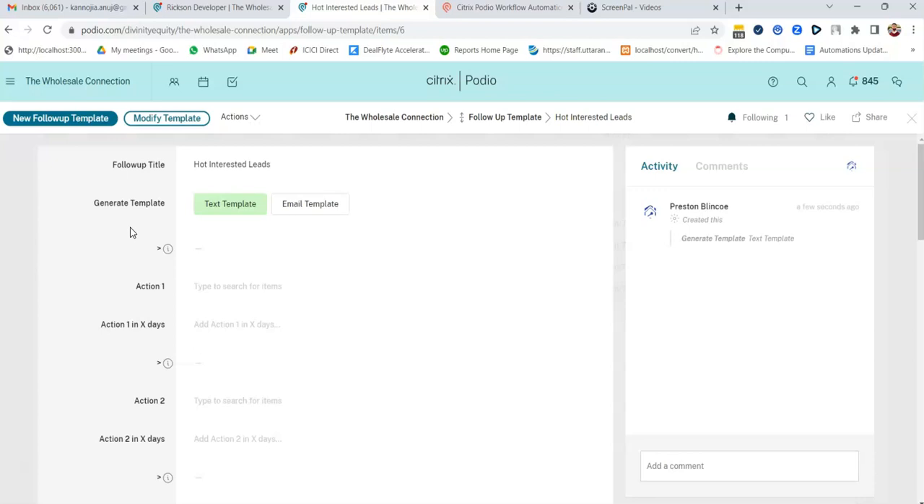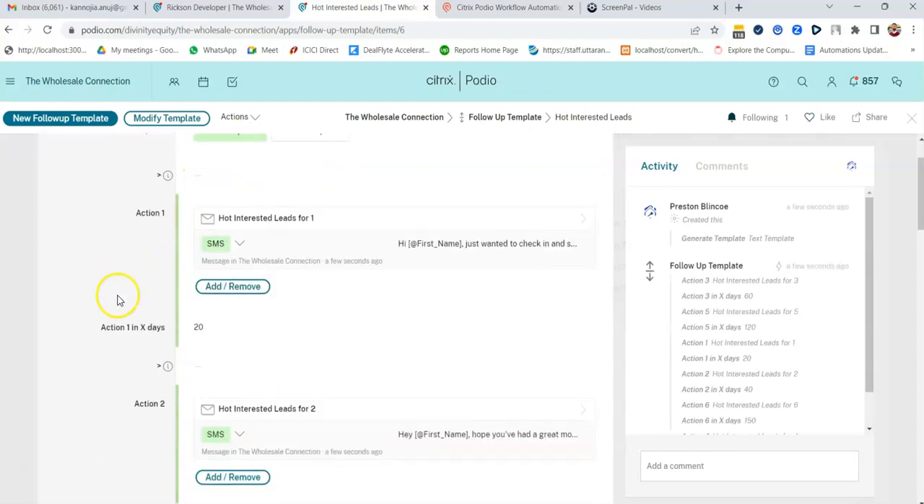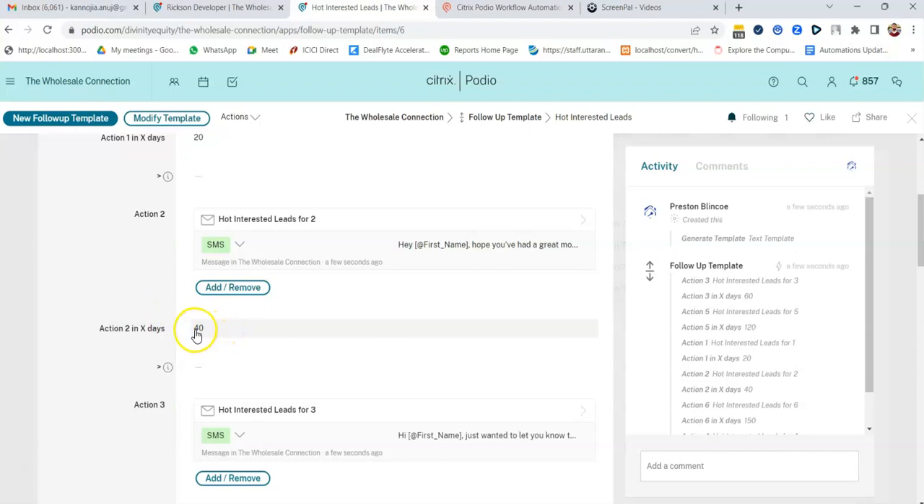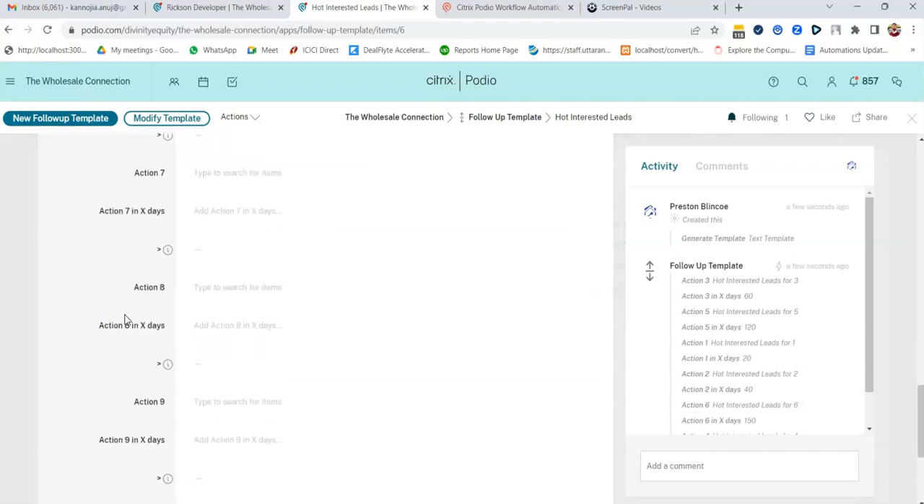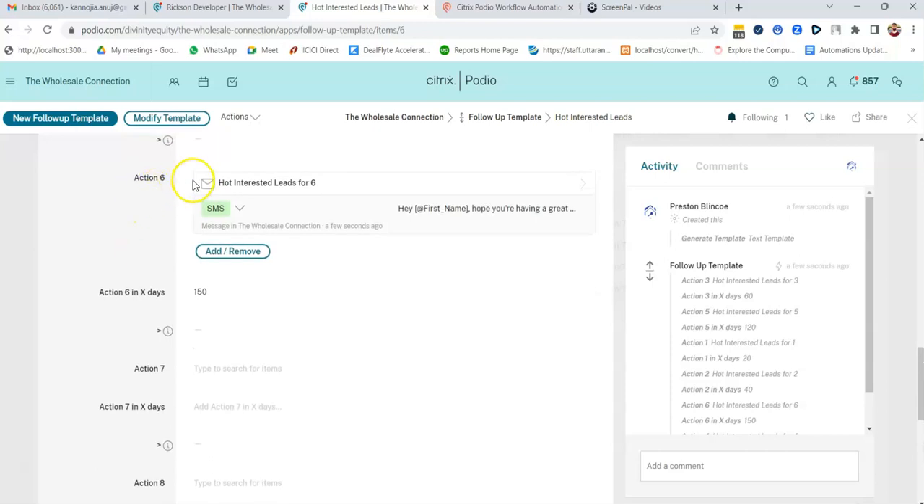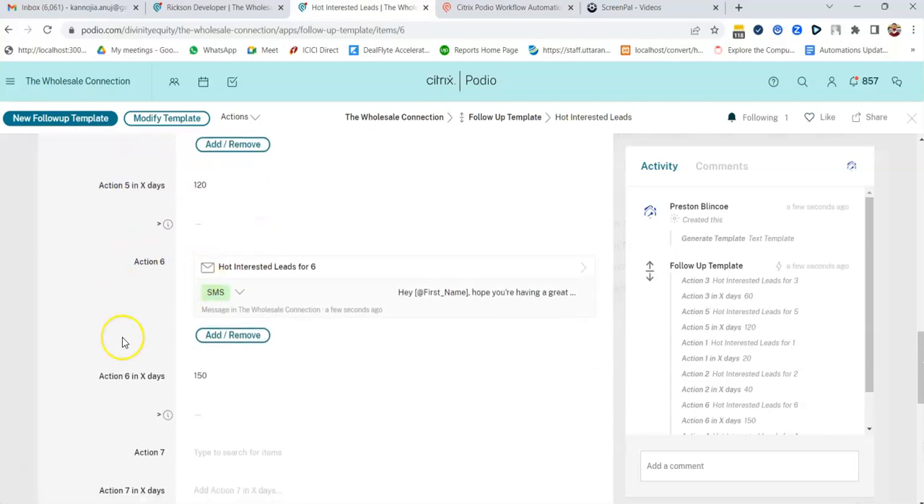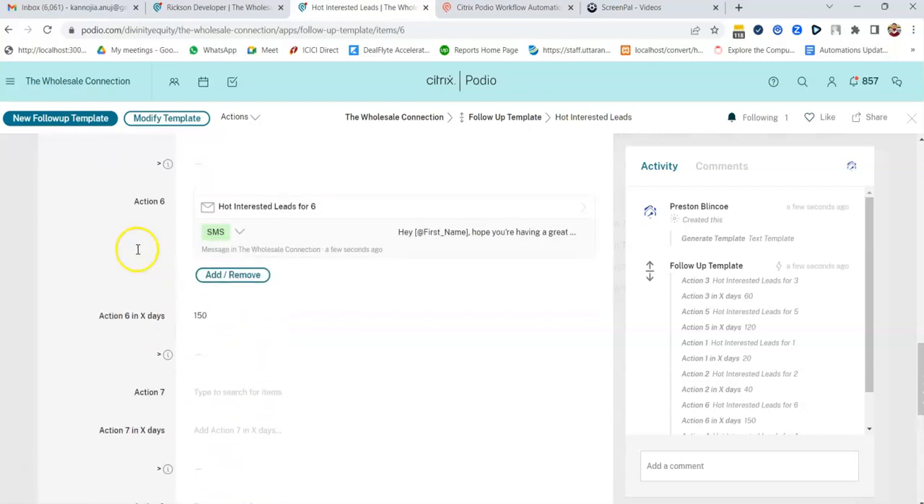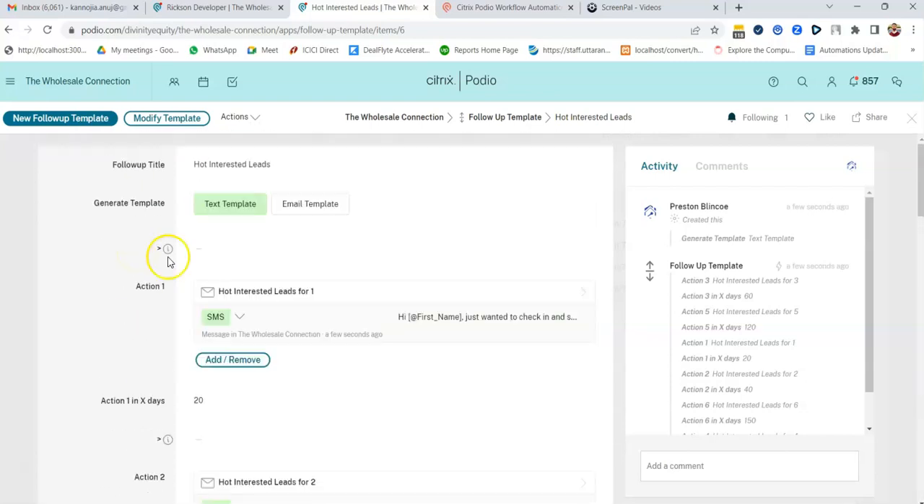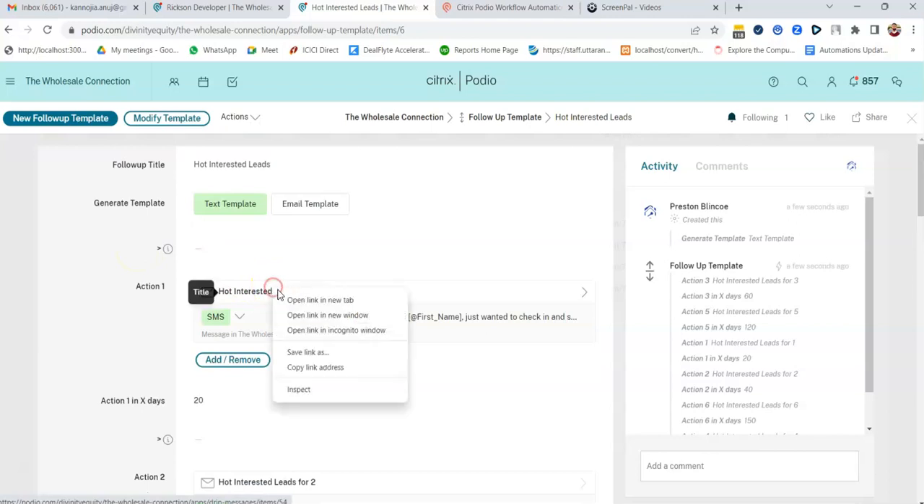Now, what ChatGPT is doing is taking this follow-up title, hot interested leads, and generating some content which is soon going to be put over here. Okay, so these numbers of days are random, and these are coming from ChatGPT. So you can see till action 6 it has made this. Okay, you can add a few more actions over here, and these contents are made by ChatGPT.